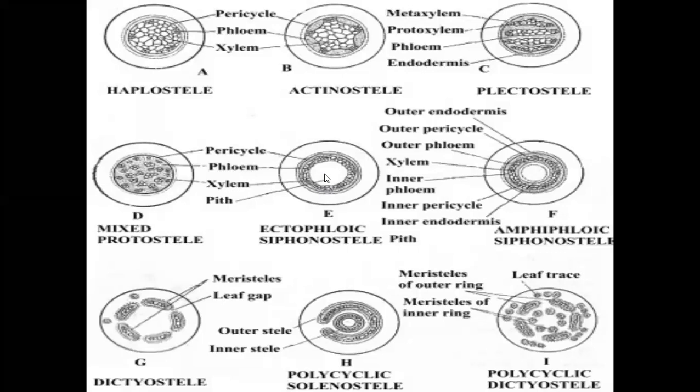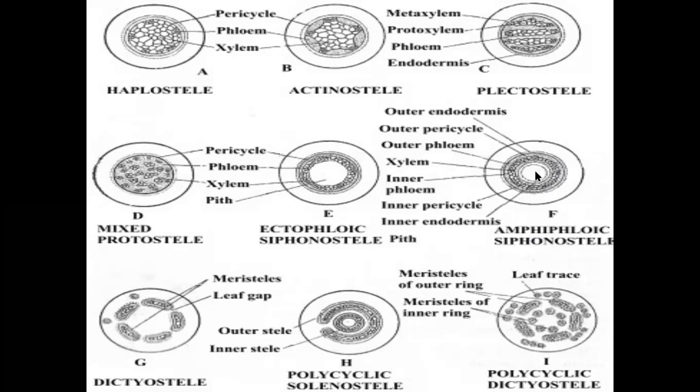See, at the center region, the compulsory major part is medulla or pith. Around the medulla or pith, xylem is arranged in a siphon-like structure. And outside of the xylem siphon, phloem tissues are arranged in a siphon-like structure. Phloem tissues are present at which portion here? Outside, ectal to, outside of xylem, called ectophloic siphonosteel. Amphiphloic siphonosteel means two phloem tissues are arranged in a siphon-like structure.